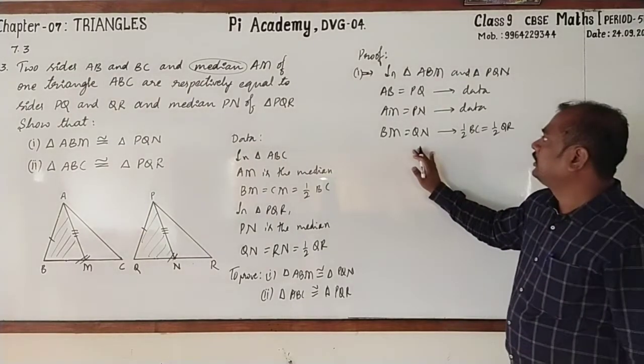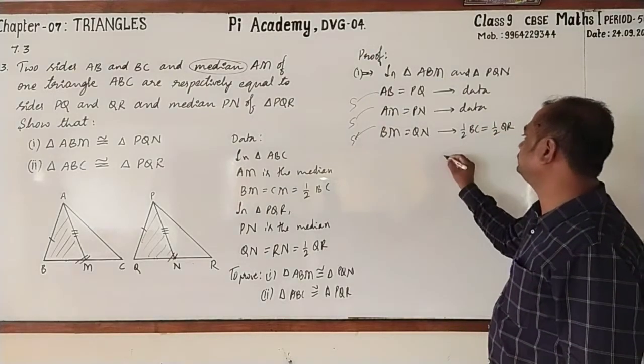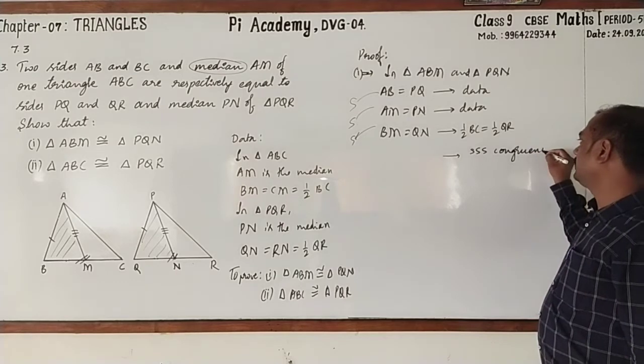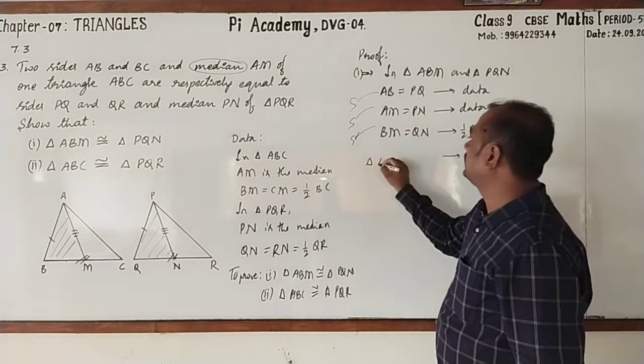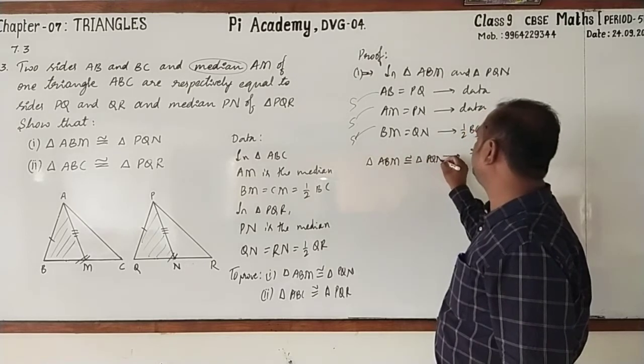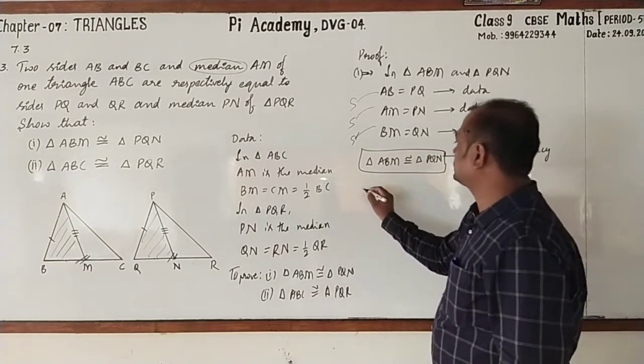Followed? Now, which congruence rule can be used? Yes, you are right. It is SSS congruency. We can write triangle ABM is congruent to triangle PQN. Understood? Next, the second one.